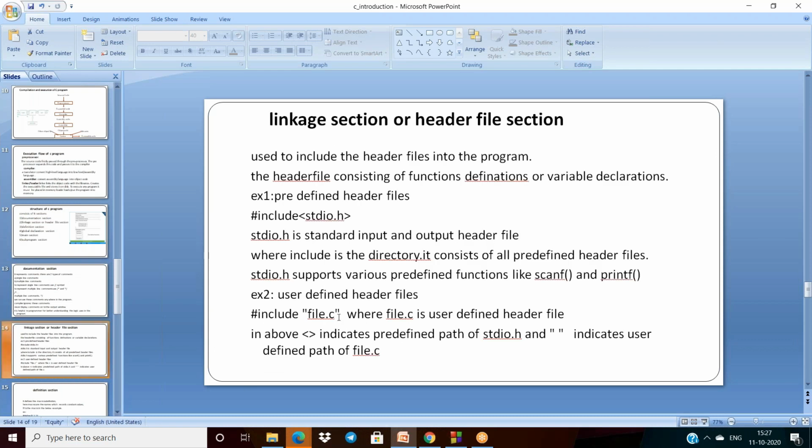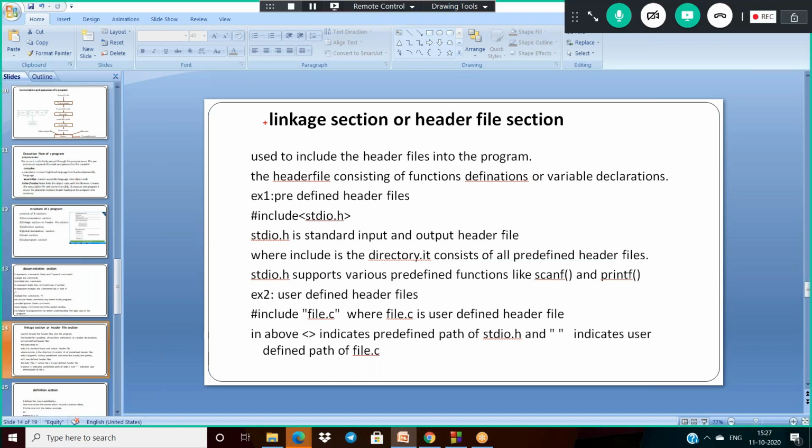Once the documentation section is finished, the second one is the linkage section. So what is the linkage section here? The linkage section is nothing but the header file section.